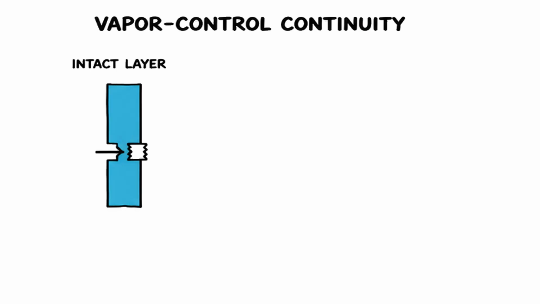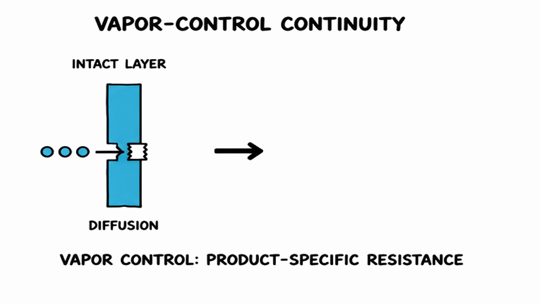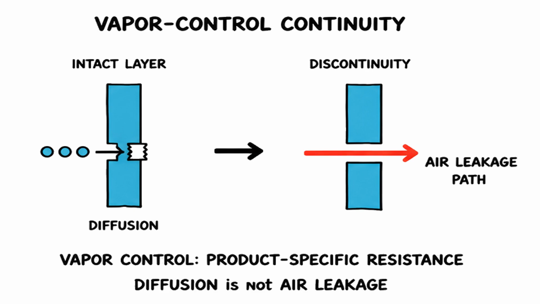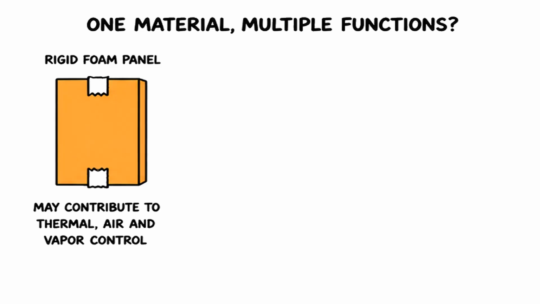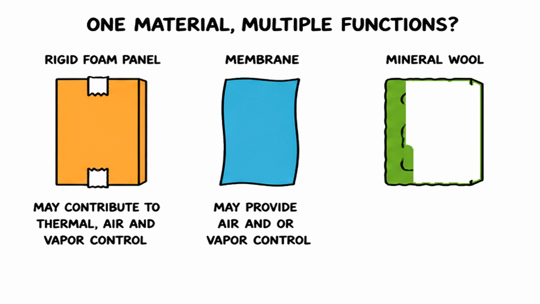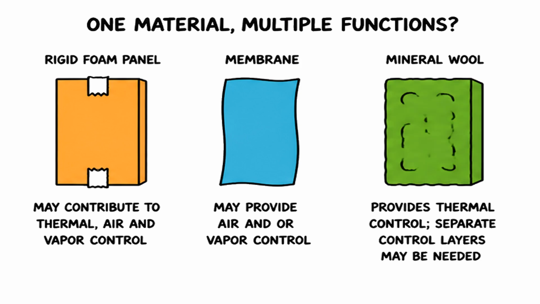Vapor control layers manage diffusion through the assembly. Their resistance depends on the exact material, thickness, coatings, and test conditions. A discontinuity may matter, but it must not be confused with an air leakage path. Diffusion is not air leakage. Some products may contribute to more than one control function. Others serve only one. Performance depends on the exact product, its installation, and whether the complete control plane remains continuous.